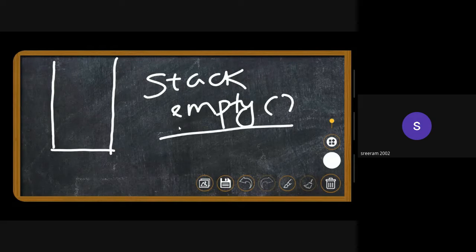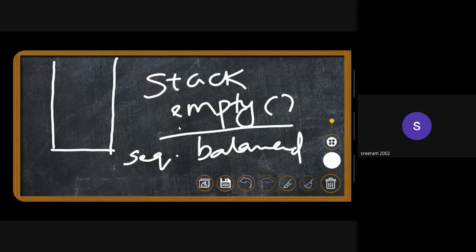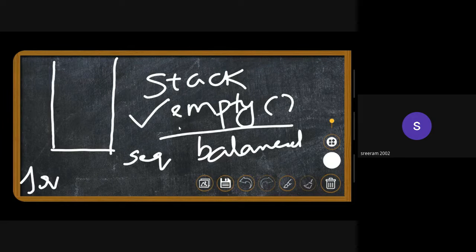This means that the sequence is balanced, or there are no unbalanced components inside the sequence. Hence, we'll return true. We'll have a function that will return true if it is balanced, or false if it is not balanced. In this case, since the stack is empty, we can return true, which means that the sequence previously shown is balanced.